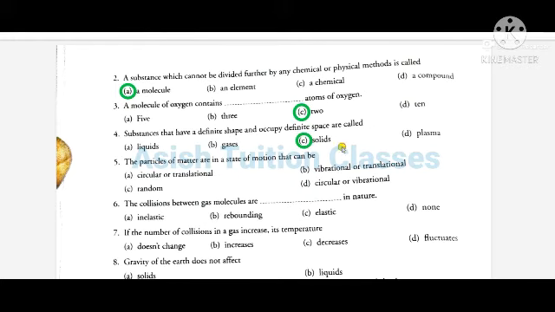Number 5. The particles of matter are in a state of motion that can be A. circular or transitional, B. vibrational or transitional, C. random, D. circular or vibrational. Answer will be C, random.